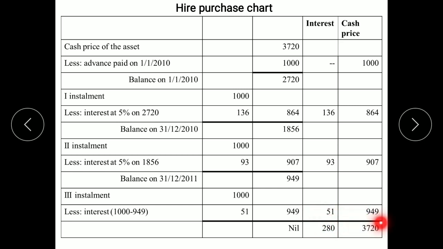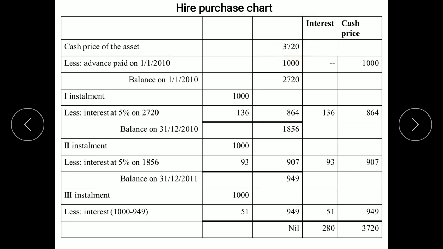Interest 51, cash price 949. Now to look at the balance remaining, 949 minus 949, nil. So we don't have to make any further payments. Entire cash price of the asset has been paid. Total interest paid 280. Total cash price paid 3,720. So it is equal to the cash price which was given to us in the question.